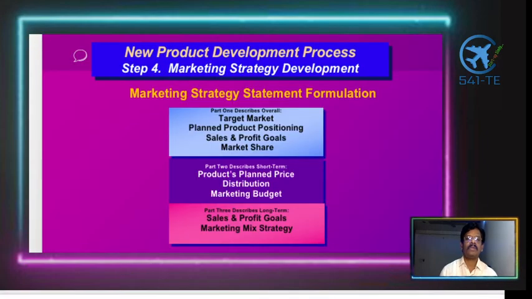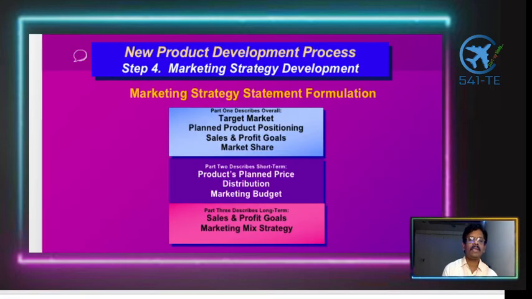The fourth one in the new product development process is marketing strategy development. The marketing strategy statement has three parts. Part one describes the overall target market, the planned product positioning, the sales and profit goals, and market share. These are the main issues in part one. Then part two describes the short term: the planned price, distribution, and marketing budget.